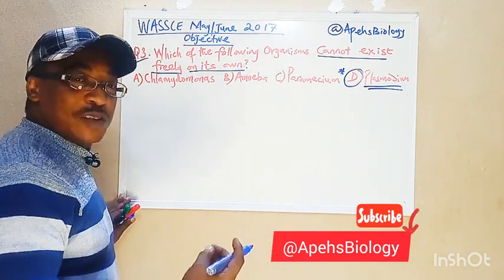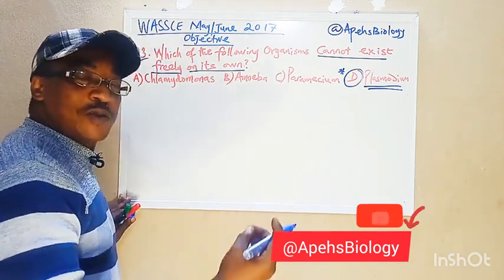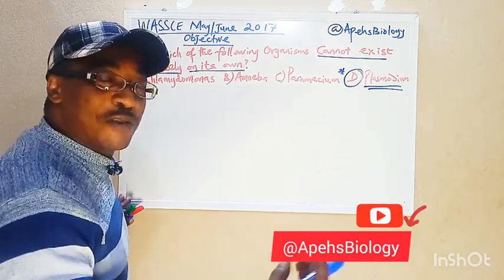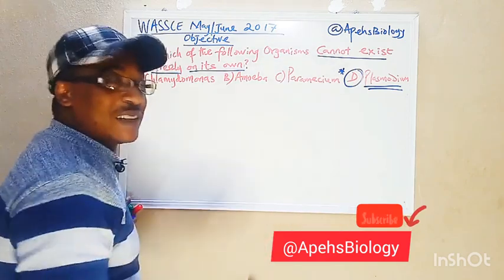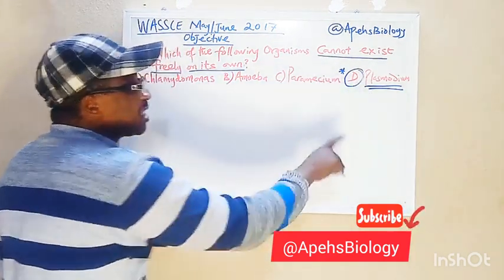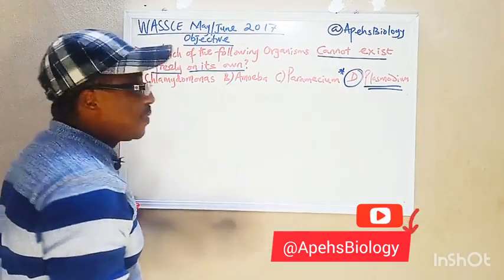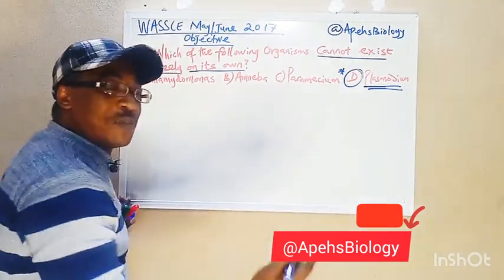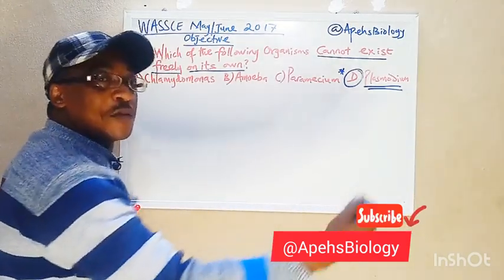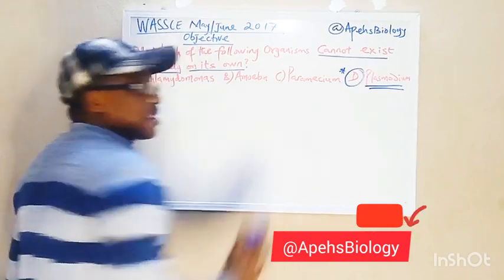It cannot exist on its own. It is transmitted by a vector called black fly that causes river blindness. Plasmodium in this case cannot exist on its own because it is a parasitic organism that is transmitted by a vector called the female Anopheles mosquito. So that is the answer to the question.